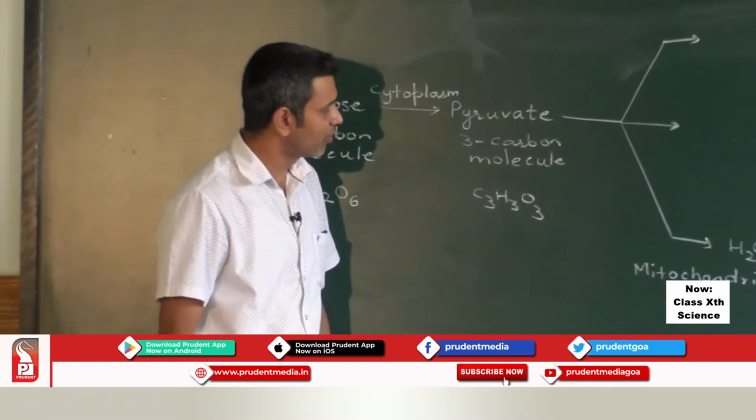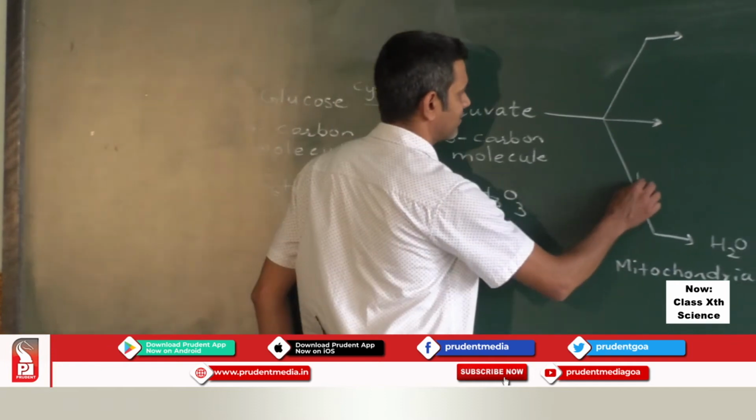Now, this was in the presence of oxygen.